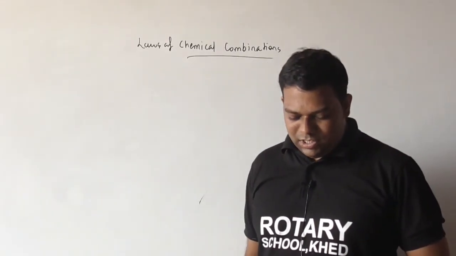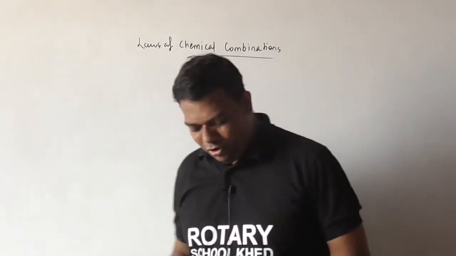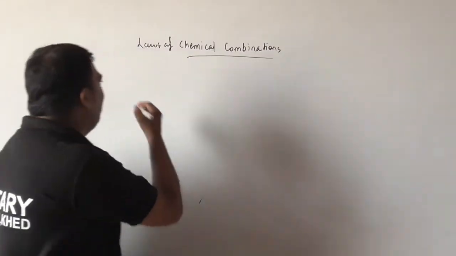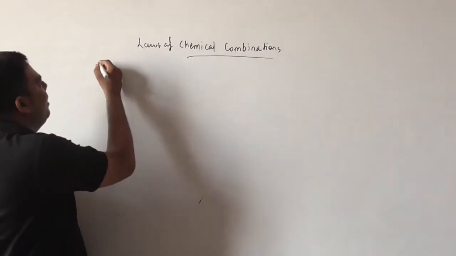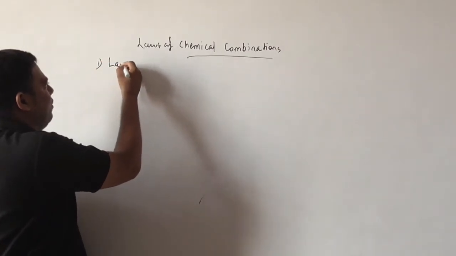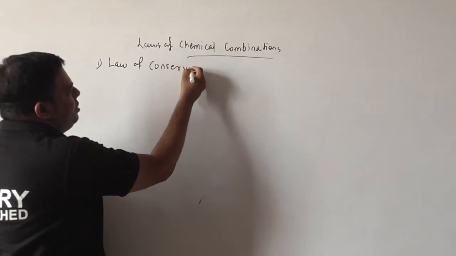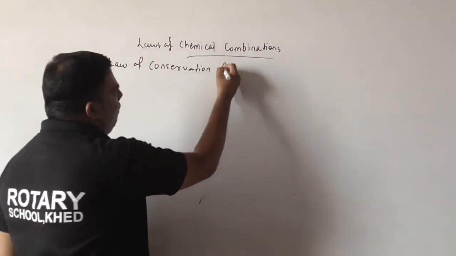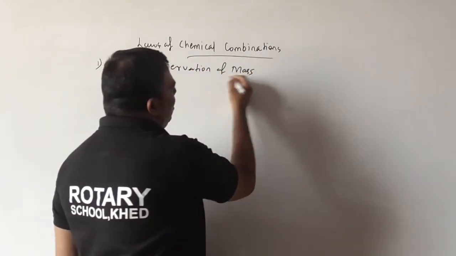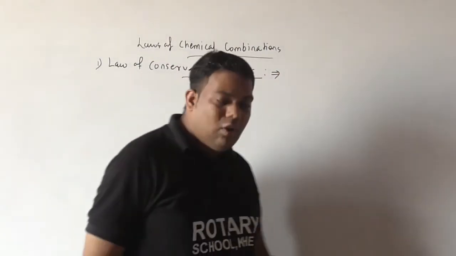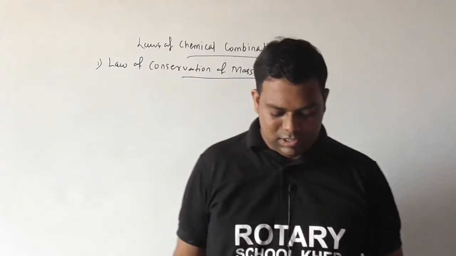In that, first, the law of conservation of mass. We are discussing the law of conservation of mass. So pay attention. First one, law of conservation of mass.